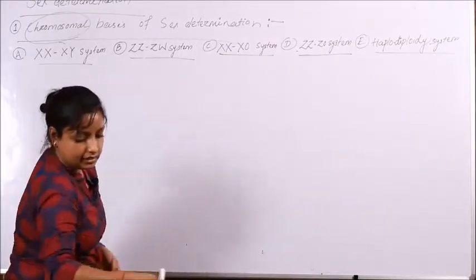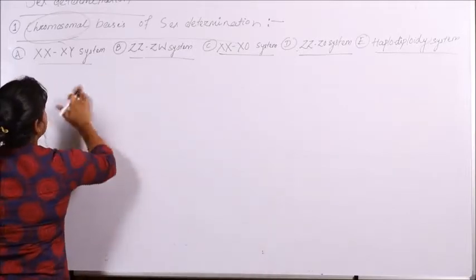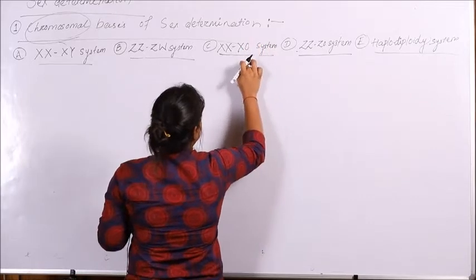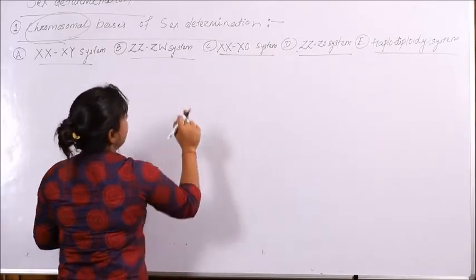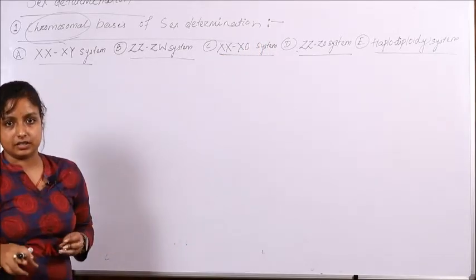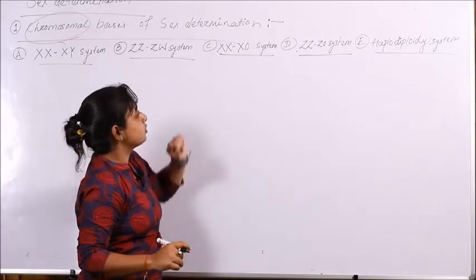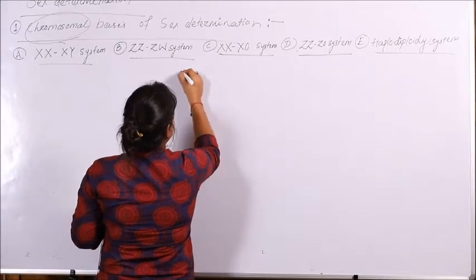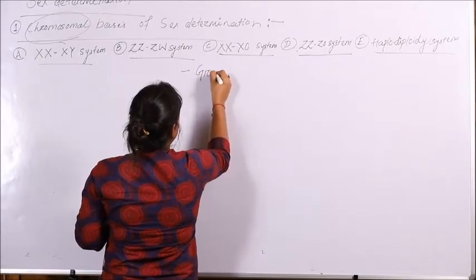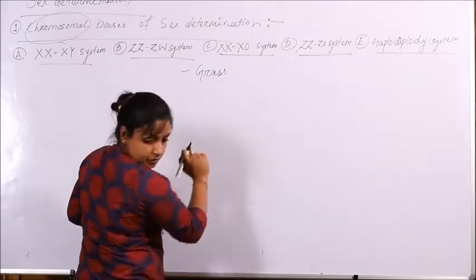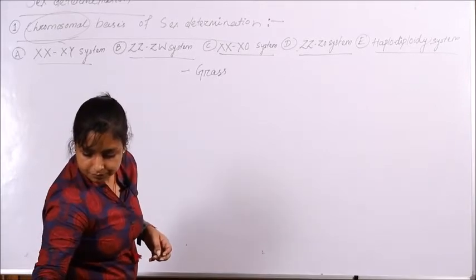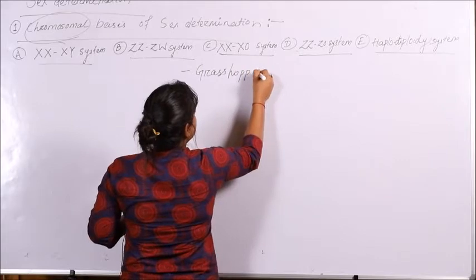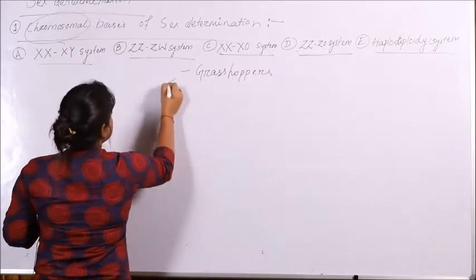So coming to the XX and XO system, this is different from the XX and XY system. On the basis of what? Here it is not the type of sex chromosome determining the sex, it is the number of sex chromosomes determining the sex. So what is the example here? The grasshoppers. Right. Yes. So in the case of grasshoppers,